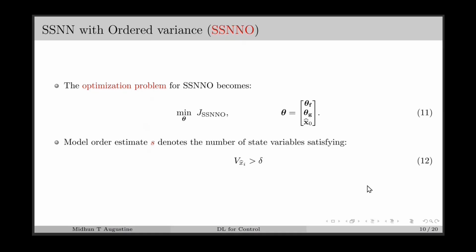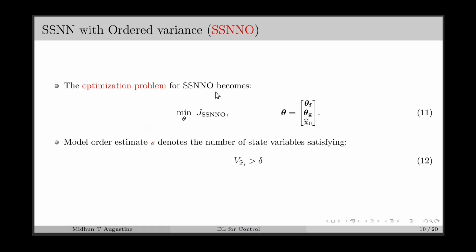The optimization problem for the SSNNO is to find the optimal parameter theta which minimizes this loss function. After solving this optimization problem, the predicted states using the SSNNO model will be ordered in decreasing variance, and for the last few state variables, we may have negligible variances.